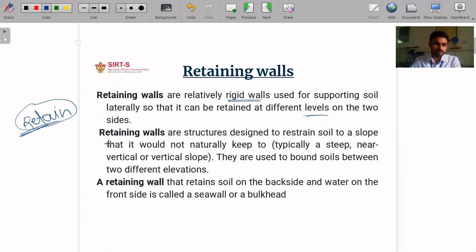Okay, retaining walls are structures designed to restrain soil on a slope, and if there is a sloping behavior of soil, the chances of settlement are very high. In that situation, we can also provide retaining walls. Retaining walls that retain soil on the back side and water or liquid on the front side are called seawall or bulkhead.